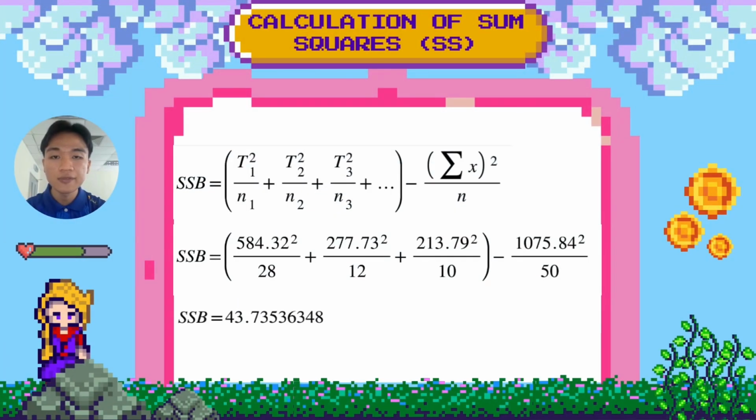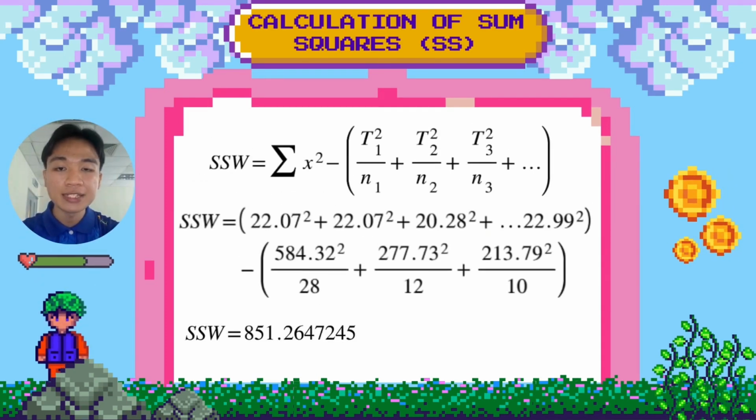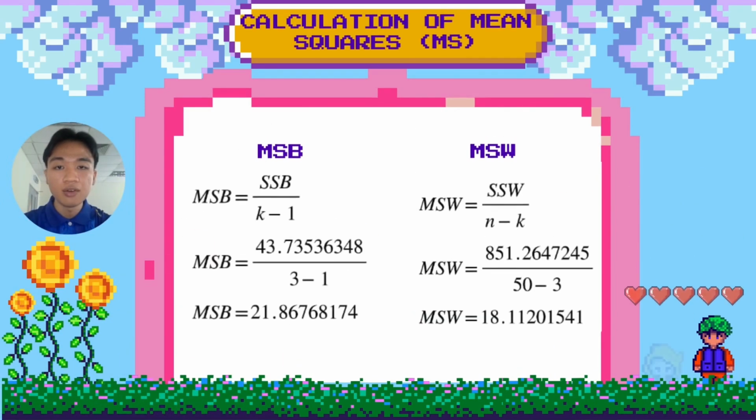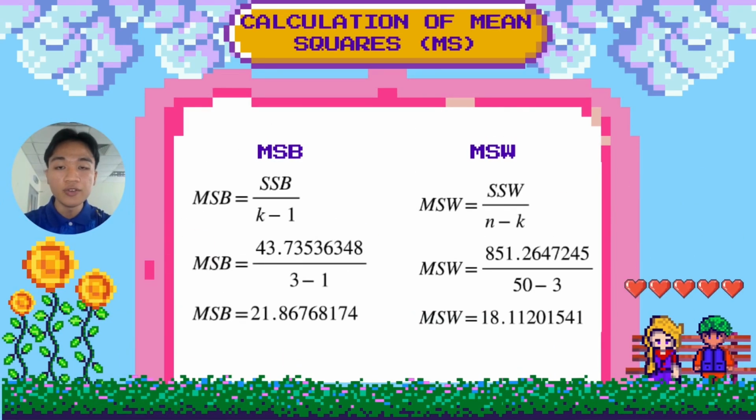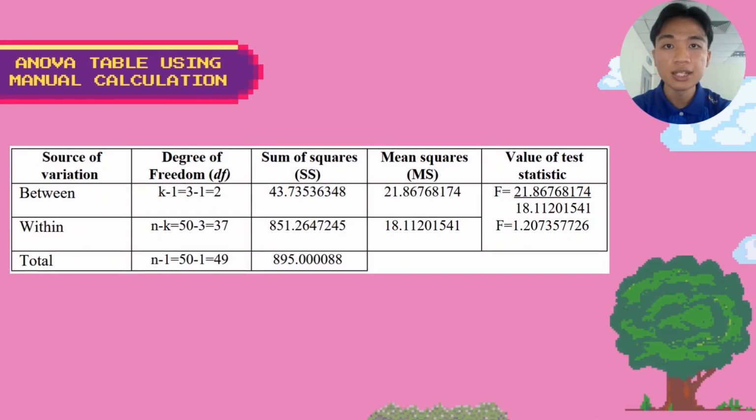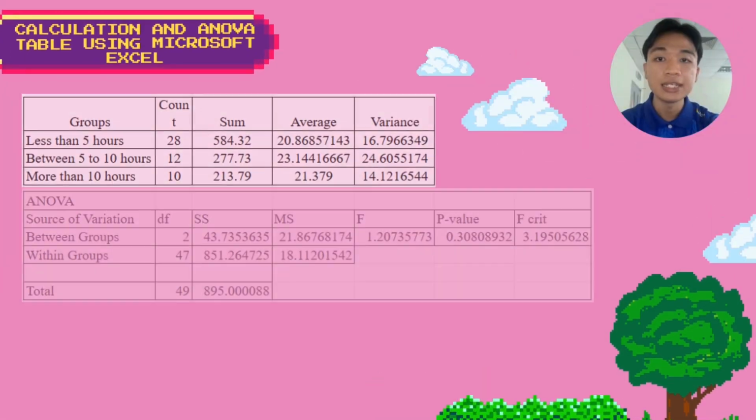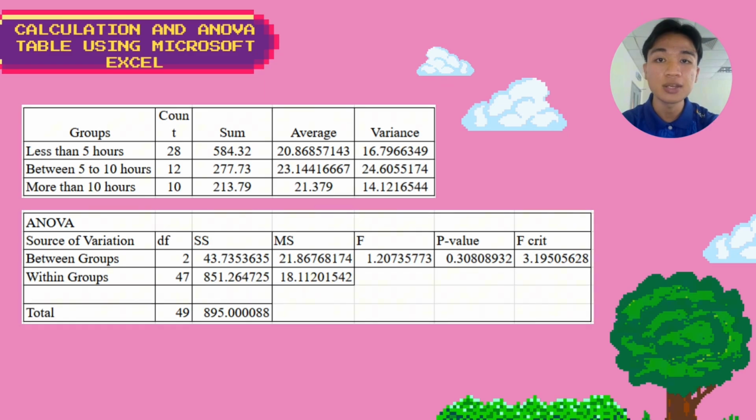Moving on to the calculation of sum square. For the sum square between sample, we get 43.74. For sum square within the sample, we get 851.26. Now for the calculation of mean square, for the variance between sample, we get 21.87. And for the variance within sample, we get 18.11. Here is the ANOVA table using manual calculation, and here is the calculation in ANOVA table using Microsoft Excel.